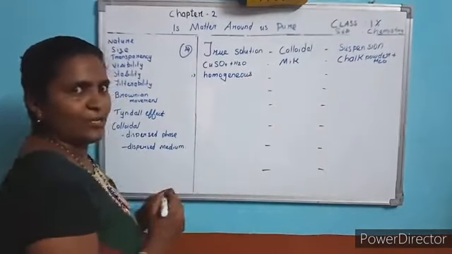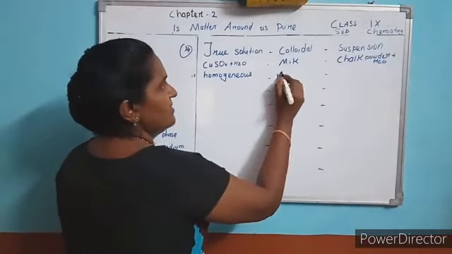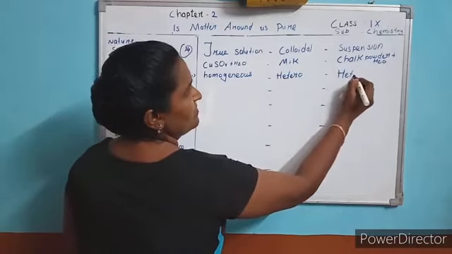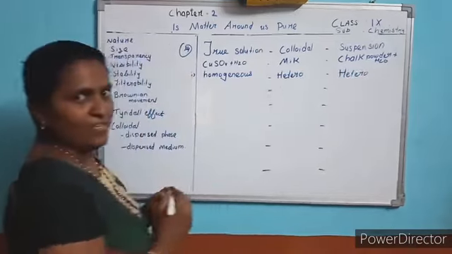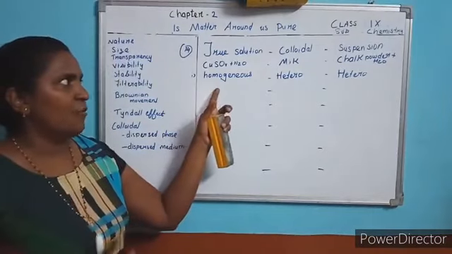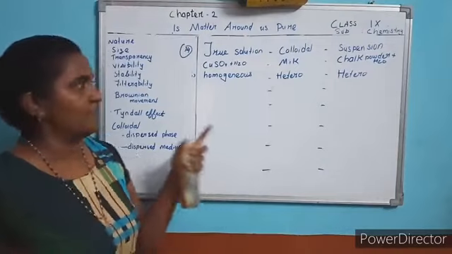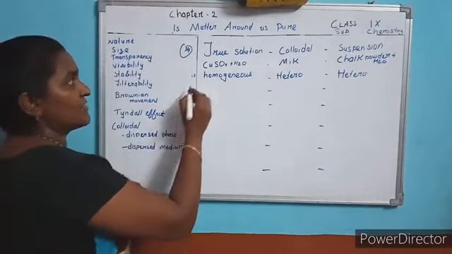Whereas this is heterogeneous, and this is also heterogeneous. Understood? In terms of nature, how will you differentiate true solution, colloidal solution and suspension? You can write this. Second, in terms of size.